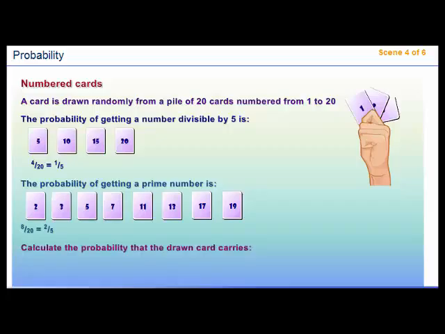By yourself, calculate the probability that the drawn card carries a number divisible by 5, a number greater or equal to 20, and a perfect square number.